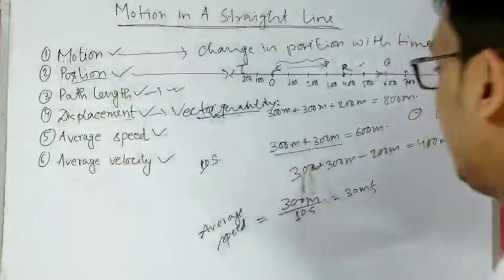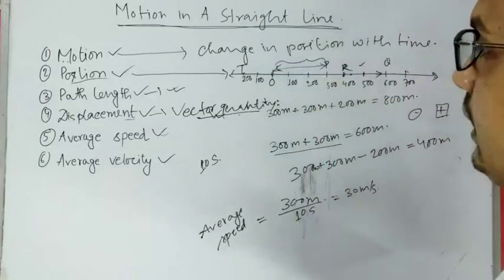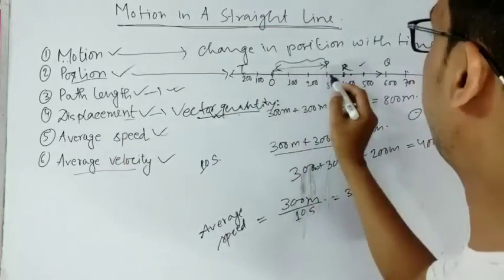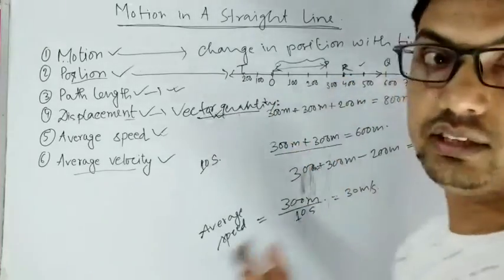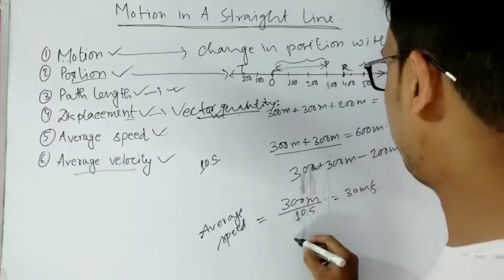Now what is the average velocity when the particle moves from O to P? Average velocity means we have to take the displacement. Now O to P, this is in the positive x direction and is not being changed, so the displacement will also be 300 meter.